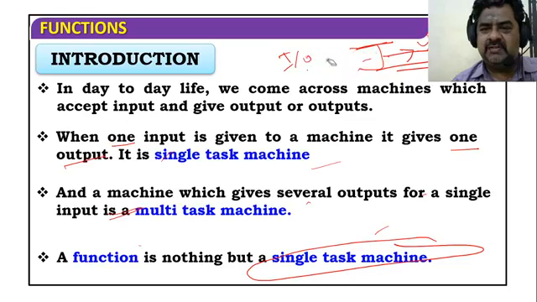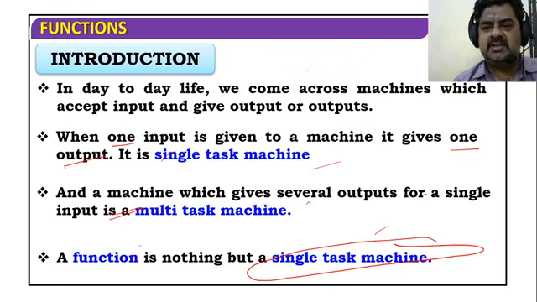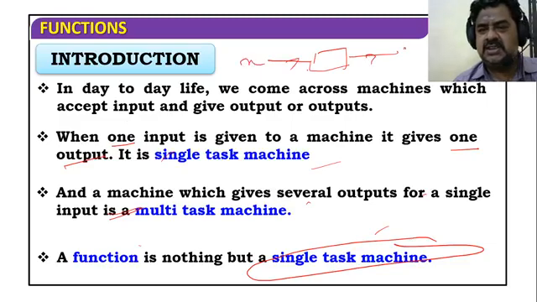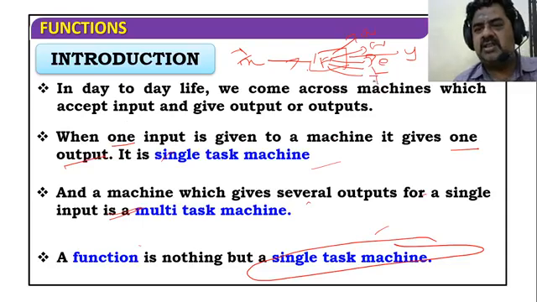I can draw again for your clarity. Just listen. This is a function, whatever it may be. x is the input, y is the output. This function may be, as I told already, algebraic, quadratic, exponential, logarithmic or trigonometric.